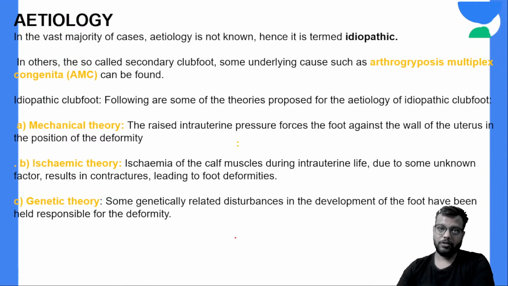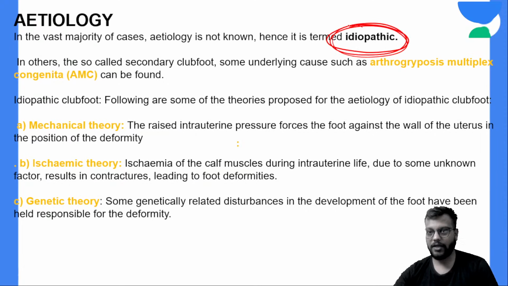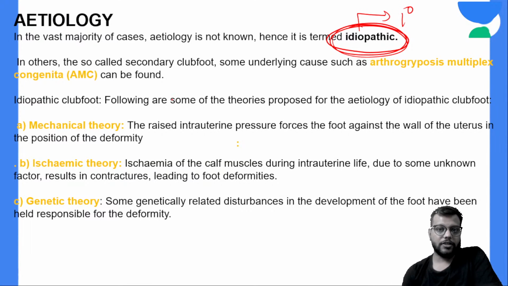Now, etiology of the clubfoot or CTEV. Most commonly it is idiopathic, which is called the primary clubfoot. But in certain conditions there are other associated congenital diseases or muscular diseases due to which CTEV arises, which is called the secondary CTEV. Of these, the most important is your AMC, that is, Arthrogryposis multiplex congenita.